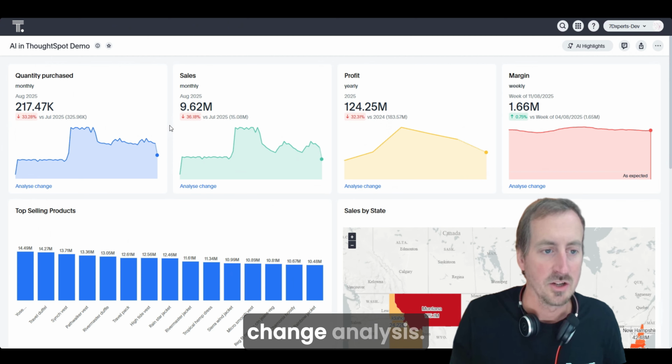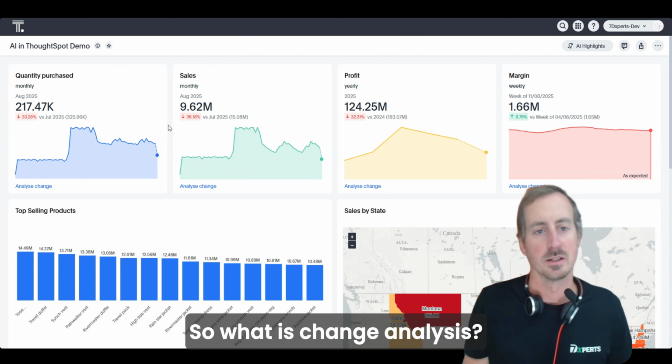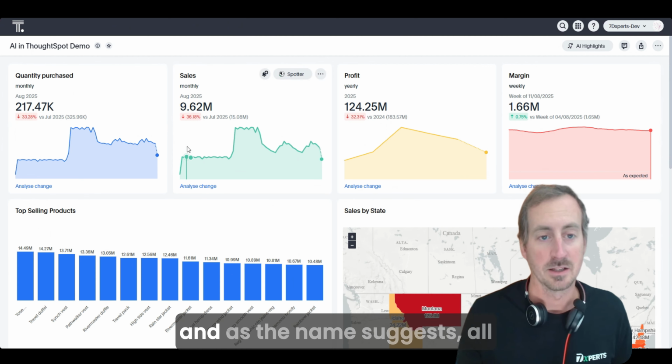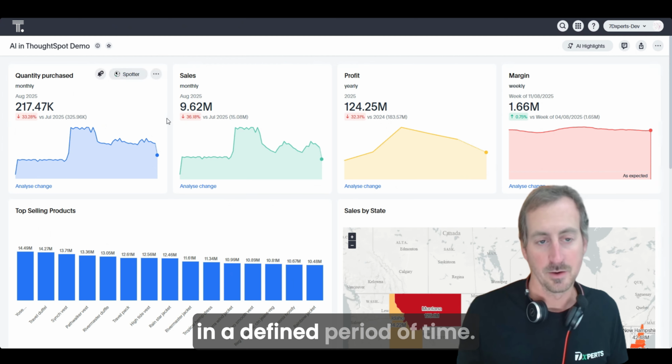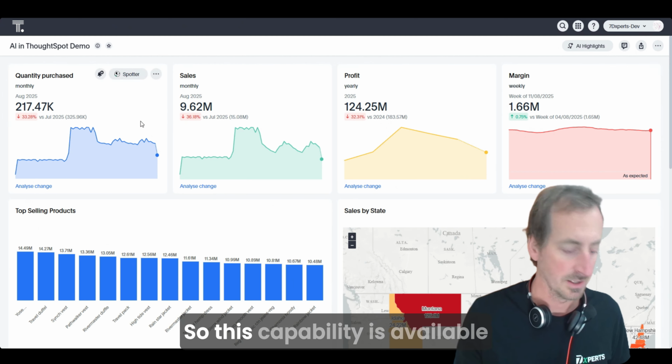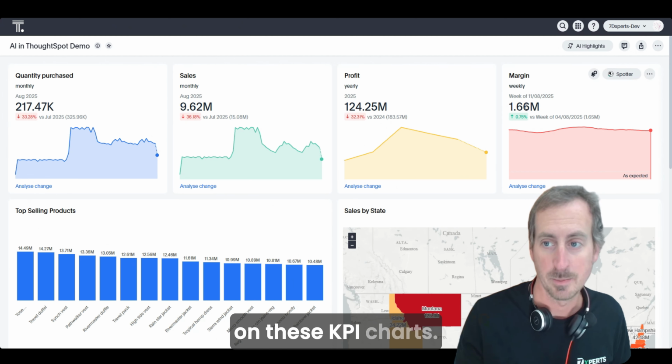So if we start with change analysis. So what is change analysis? And this is, as you'd expect and as the name suggests, all around looking at changes that have happened in a defined period of time. So this capability is available on these KPI charts.